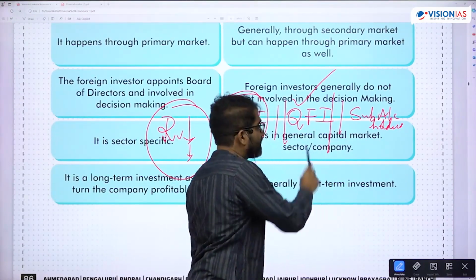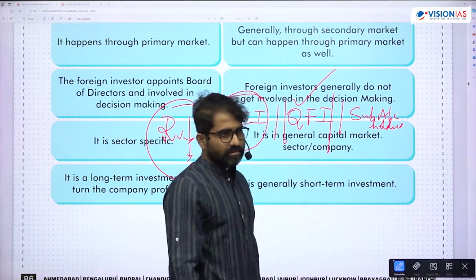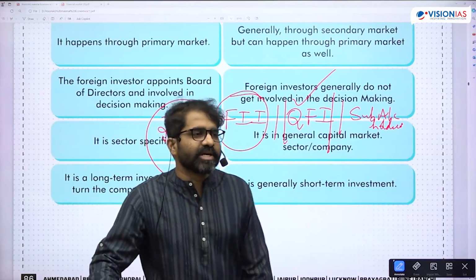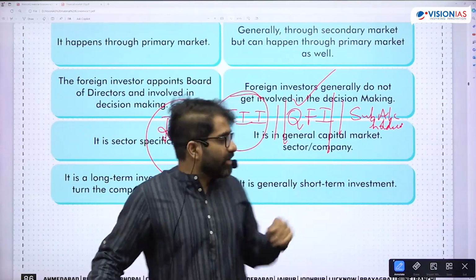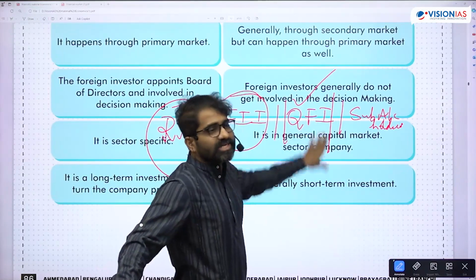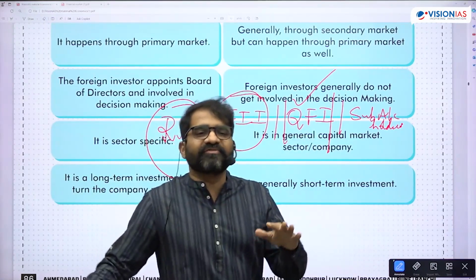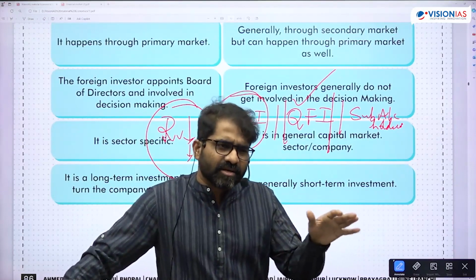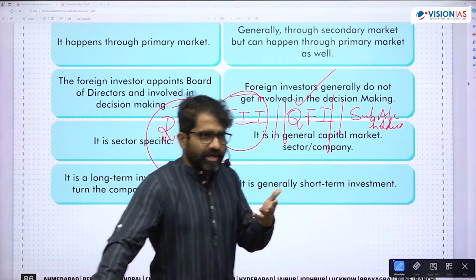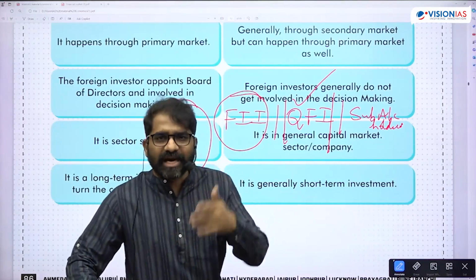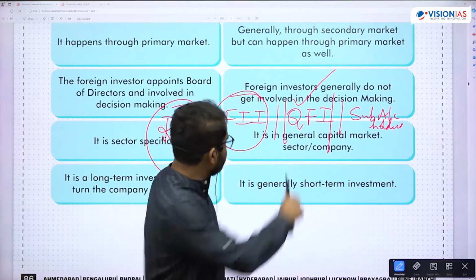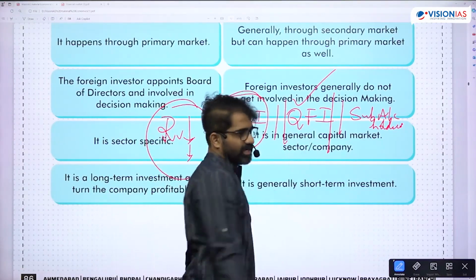Is that okay? But this is also portfolio investment. You can't put it as FDI. It is not FDI. And for QFI, the only condition is this investment should be coming from that country which is a signatory to FATF. FATF is the Financial Action Task Force. In your internal security class, you would have come across this FATF. It's an organization which handles black money, laundered money, etc. So that country should be signatory to FATF if QFI has to move from that country.